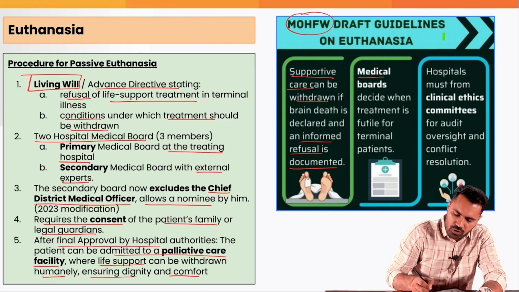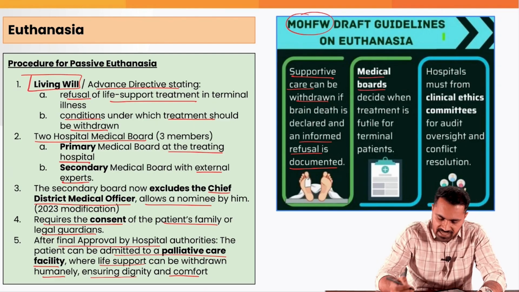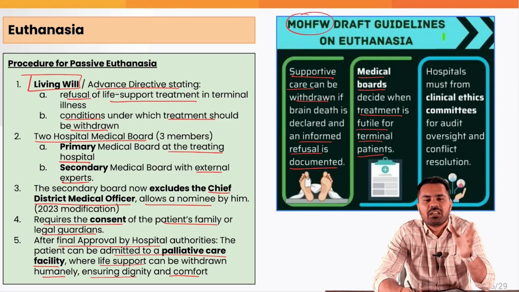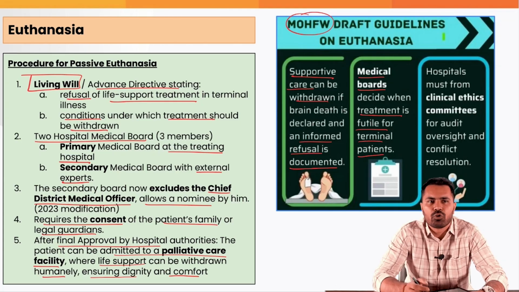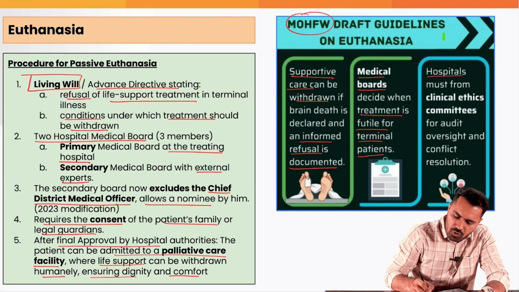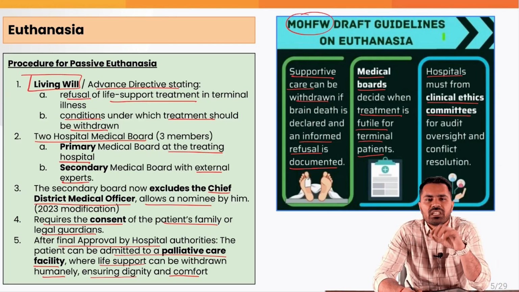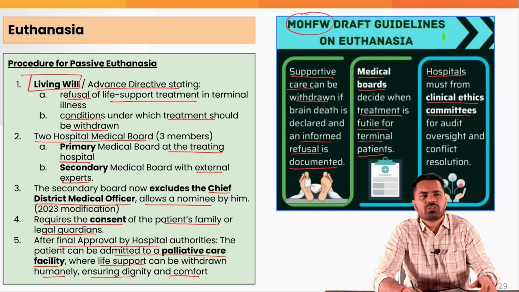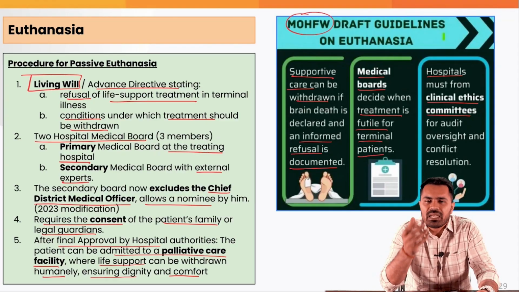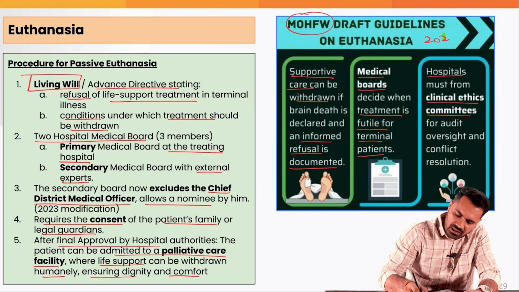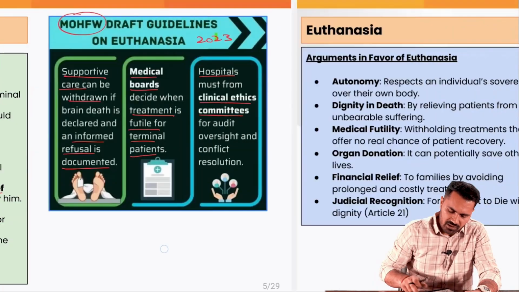Or the guidelines also talked about medical boards which will decide when the treatment is futile for terminal patients. That means after which point the treatments are insignificant for the patient. There are no chances of recovering. They also talked about how hospitals must form clinical ethics committees for audit, oversight and conflict resolution in case of any euthanasia issue coming, because see, these are sensitive issues. At these times, the patients and the entire family of the patient are in a kind of trauma. So an ethical oversight committee, a regulation committee, has to be made by hospitals. Now these guidelines were brought out in 2023 by the Ministry of Health.